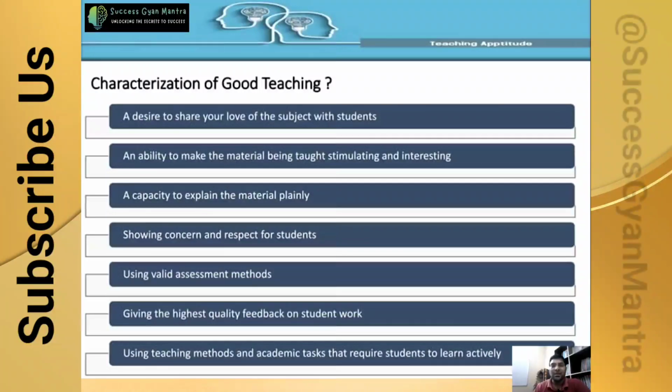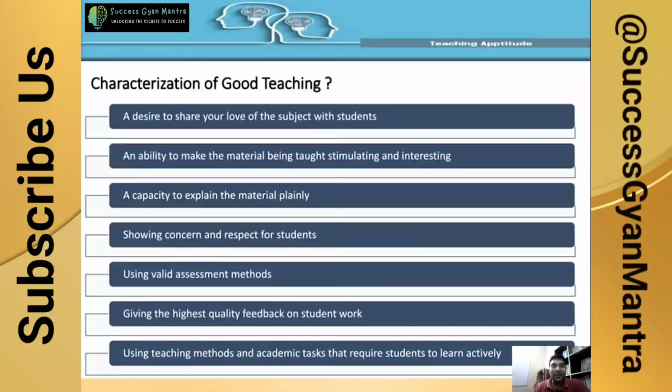interest in your subject. Then, an ability to make the material being taught stimulating and interesting. Whatever subject you are teaching, it should stimulate the urges of the student, stimulate the student's desires, the student's learning, the student's behavior, and make the student interested in your subject and your teaching. Then, a capacity to explain the material plainly. A teacher should be capable of explaining everything in a simplified manner.